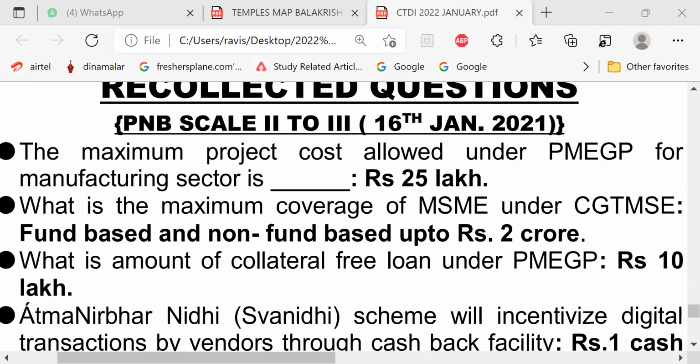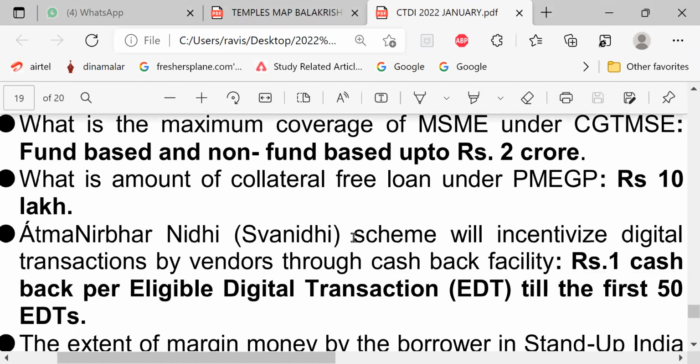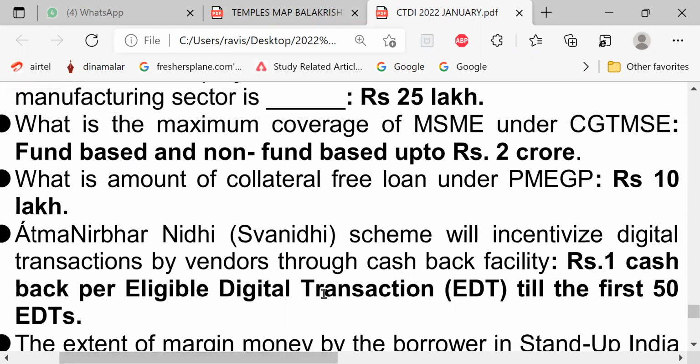Okay, good. What is the maximum coverage of MSME under CGTMSE, fund-based and non-fund-based? Up to ₹2 crore. What is the amount of collateral-free loan under PMEGP? ₹10 lakh. The Atma Nirbhar Nidhi Swanidhi scheme will incentivize digital transactions by vendors through cashback facility, ₹1 cashback per